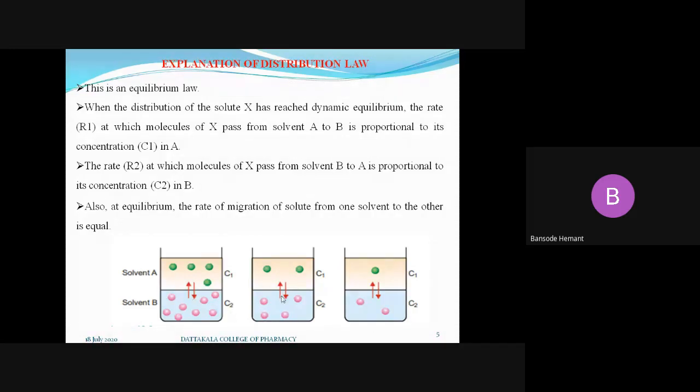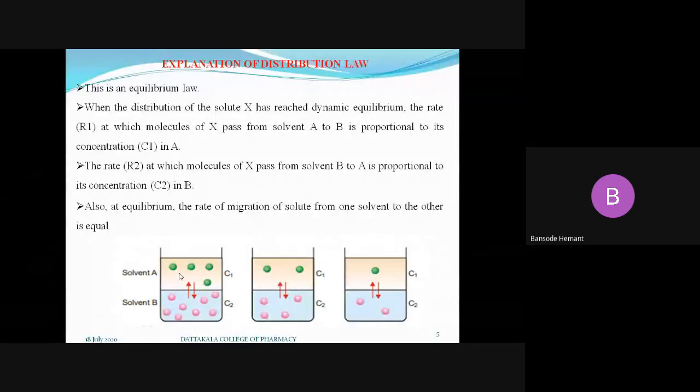Let's see, these pictures indicate the equilibrium conditions. And if the equilibrium condition is achieved for the solute X present in the two layers of the solvent,